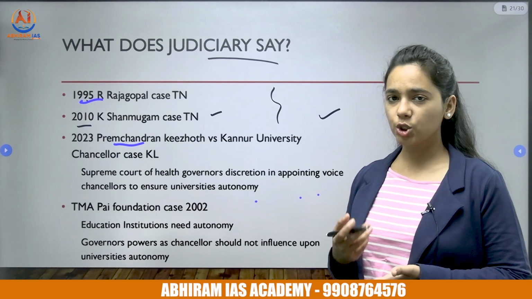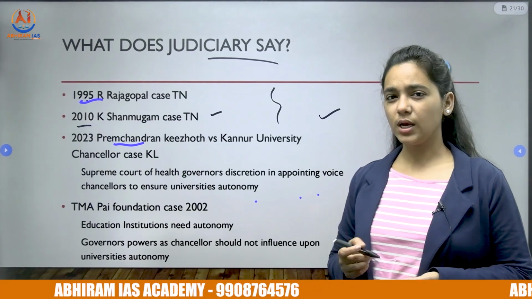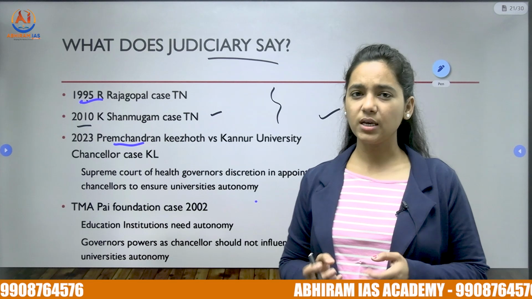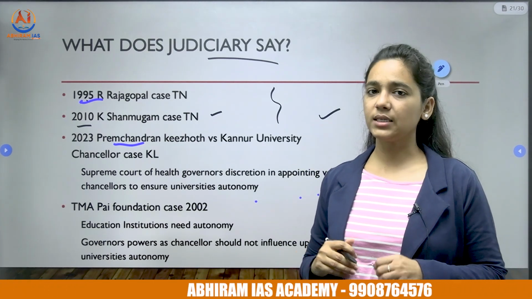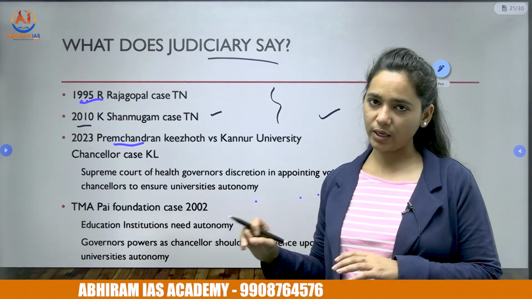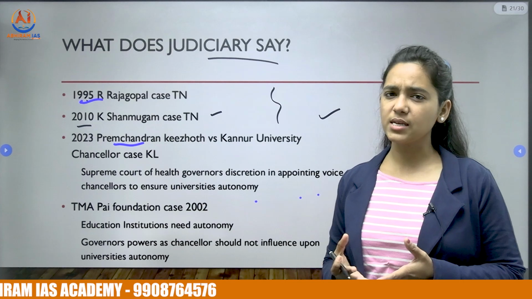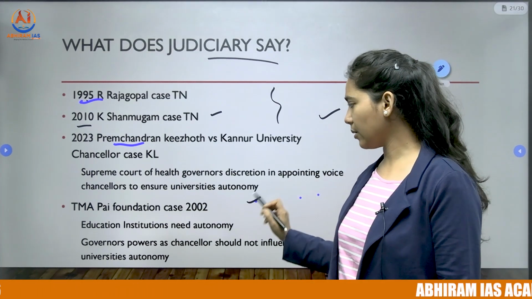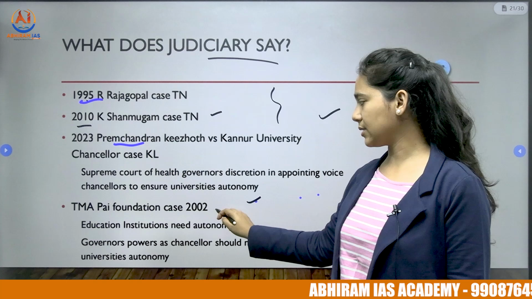But we also have another case in 2002, the TMA Pai Foundation case, where the court observed that yes, the governor has the powers, it is in his discretion to appoint any vice chancellor, but it shouldn't be seen as interfering in the university's functioning or autonomy. So that is the observation of the Supreme Court in this case.